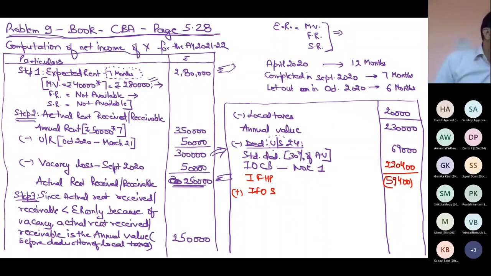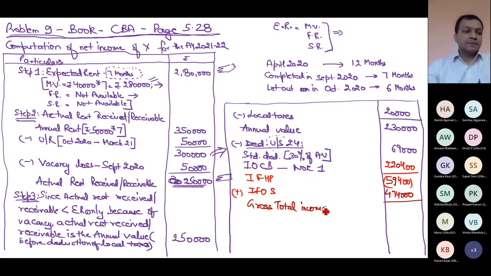What is income from other sources given? Income from other source which is given is 4,74,000. This is my gross total income, 4,14,600, less deduction under section 80C. Can you tell me how much will be the deduction under section 80C?